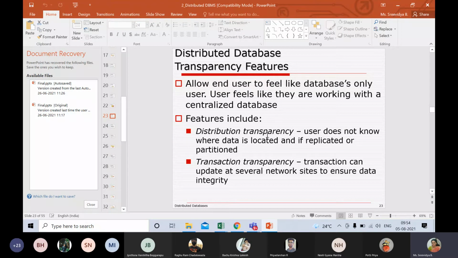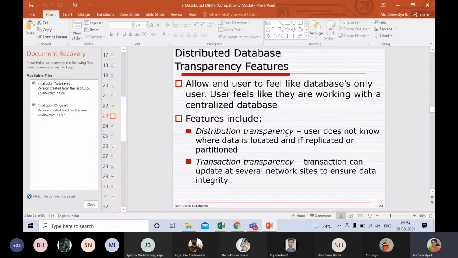distribution transparency. It may sound odd: when you say transparency, even I was a little wondering why the term is given. Transparency means you should actually know, but apparently that is not how it is. They talk about the transparency as not being known to the user.